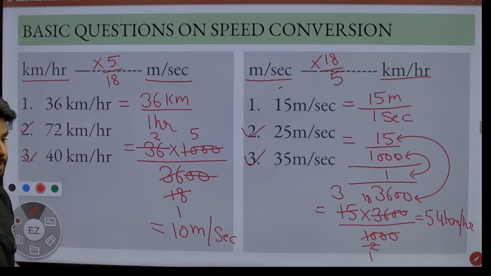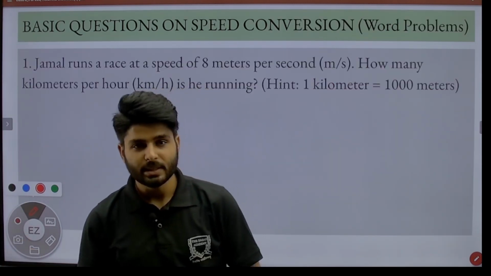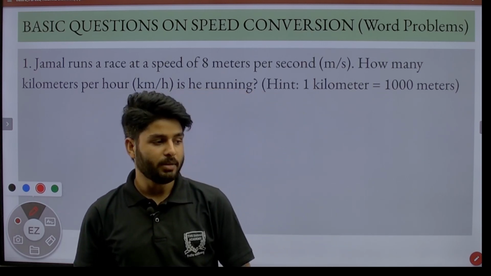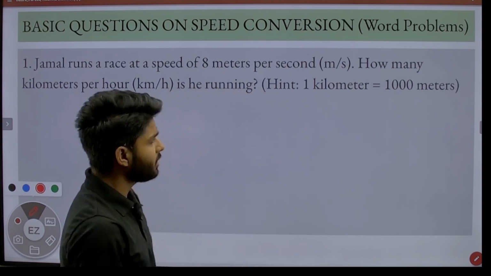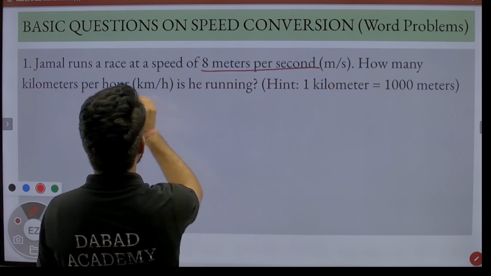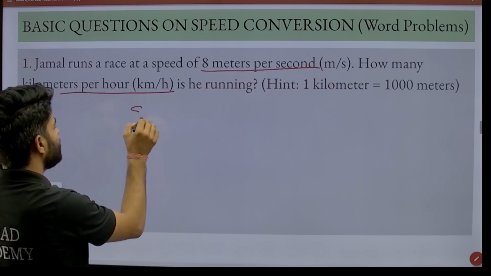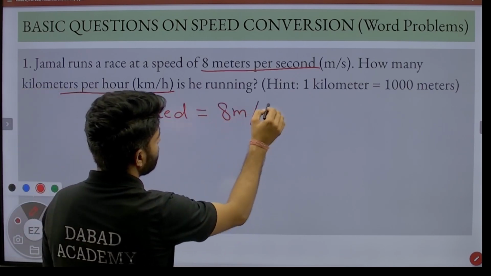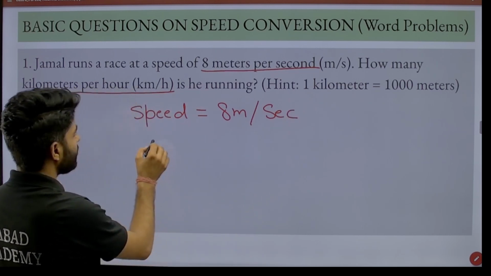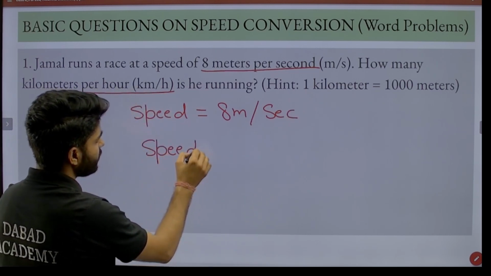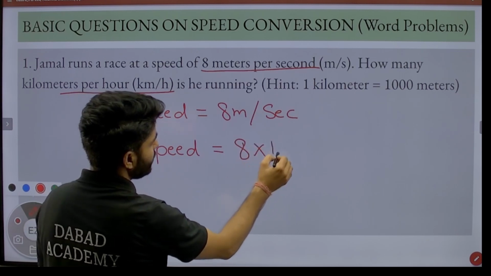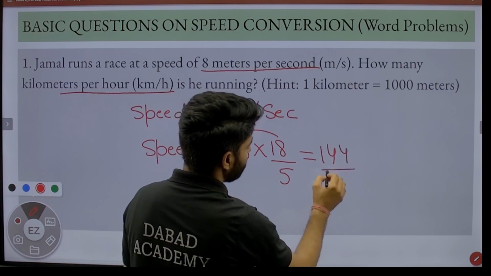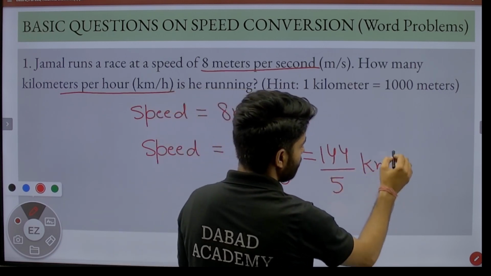Let's move forward to the word problems. First question: Jamal runs at a speed of 8 meter per second, how many kilometer per hour is he running? So we simply convert meter per second into kilometer per hour. Okay, we have speed, that is 8 meter per second. If we want to convert into kilometer per hour, we simply multiply it by 18 by 5. 8 times 18 is 144, divided by 5 kilometer per hour.